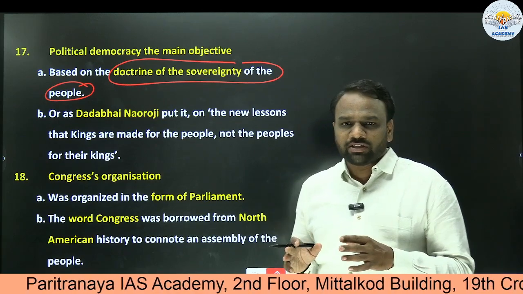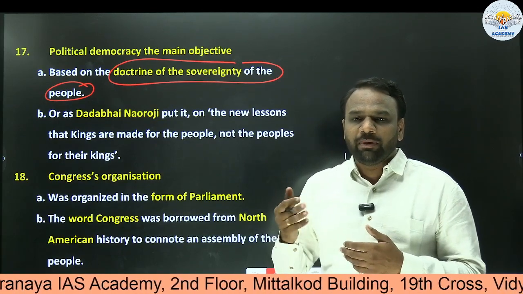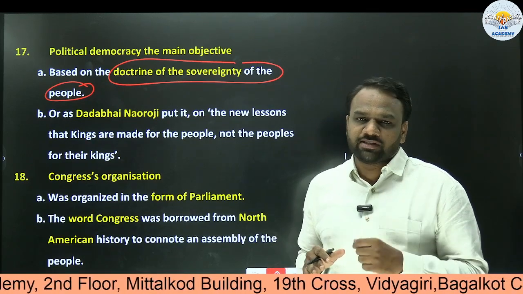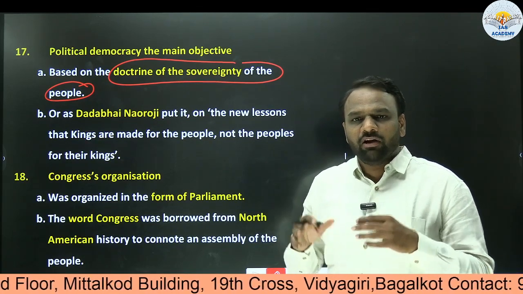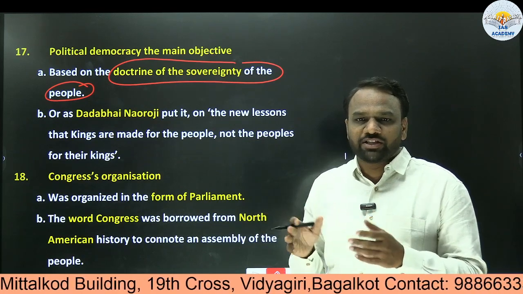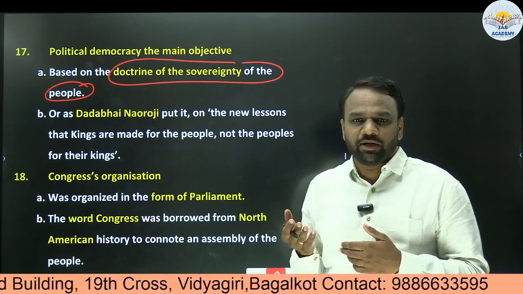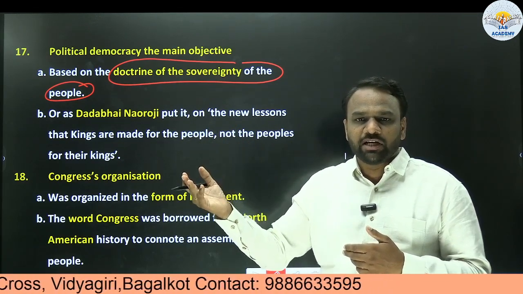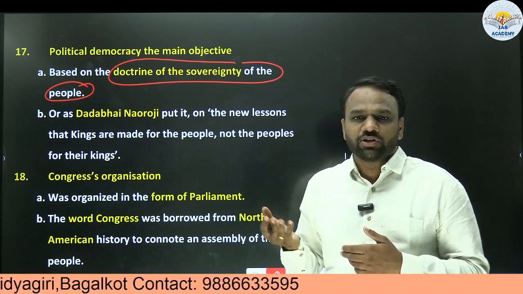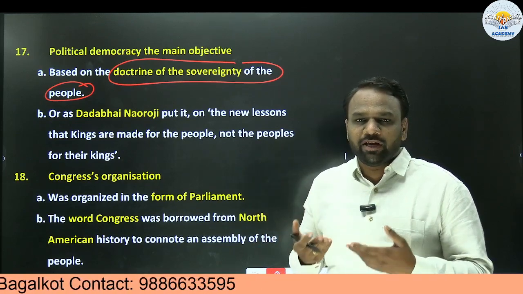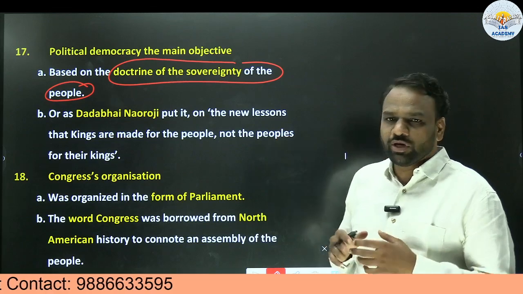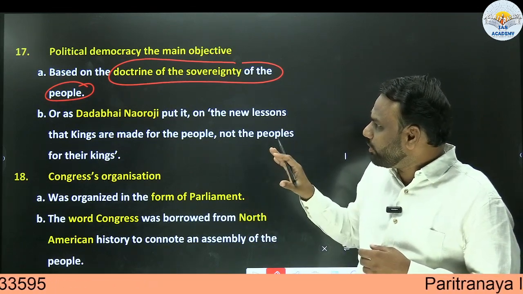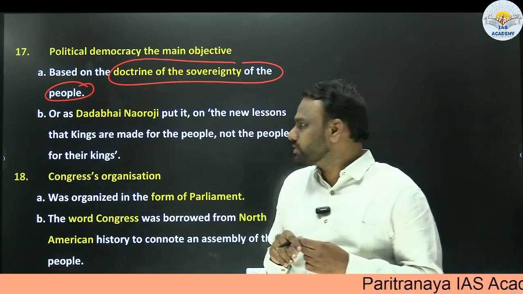In political democracy, people have to make laws for themselves. So in India, do people make laws for themselves? Yes. With 130 crore people, we cannot go and sit together and have a discussion. That is why we send our representatives. We elect our Lok Sabha members and send them to parliament, and these elected representatives make laws on our behalf. So indirectly we are participating in this sovereignty. It means we are sovereign, we are making rules for ourselves. This kind of political democracy was the main objective of Indian National Congress.